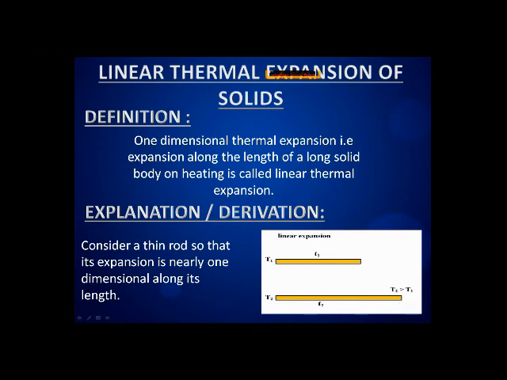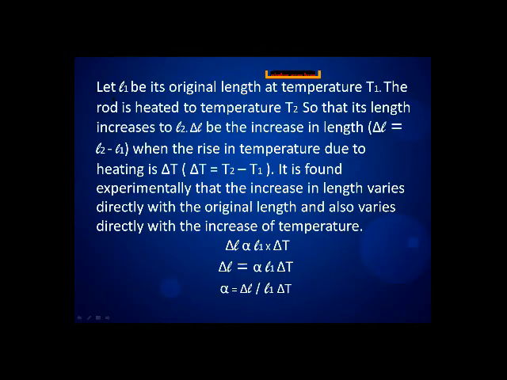So the second temperature is represented by T2, and the second length, to which it increases with temperature, is represented by L2. So T2 is greater than T1. The final temperature is greater than the initial temperature, because when we increase the temperature, the length increases.